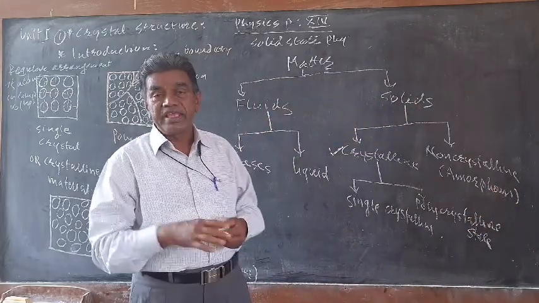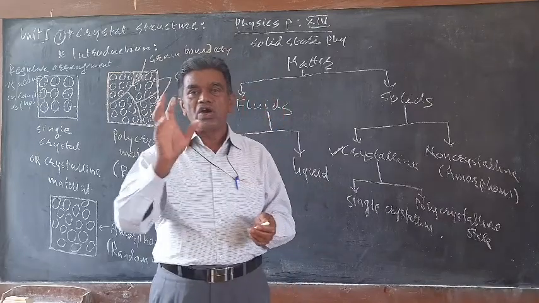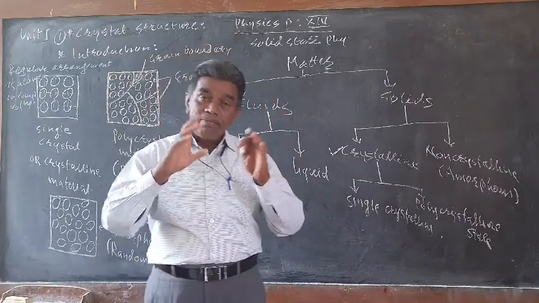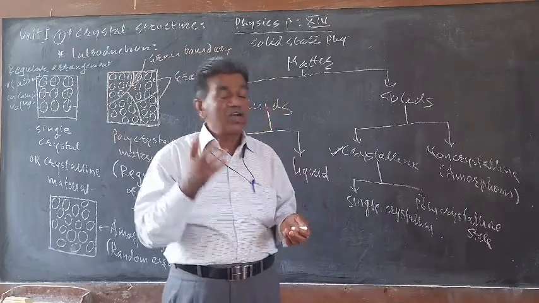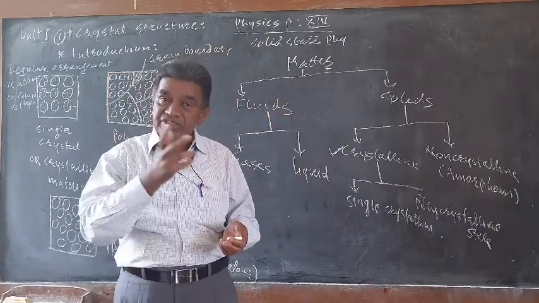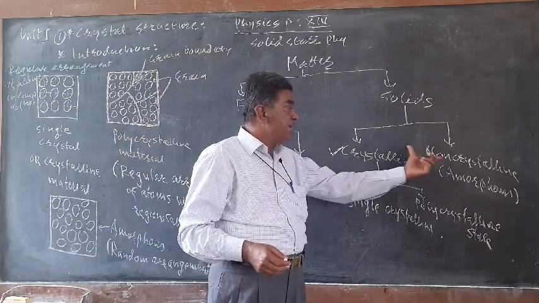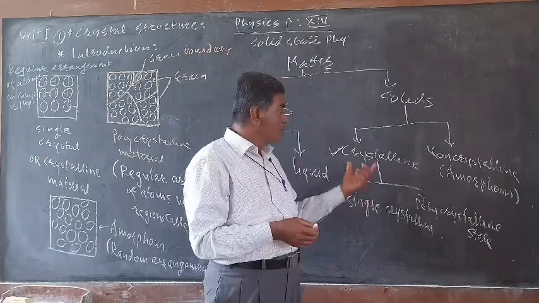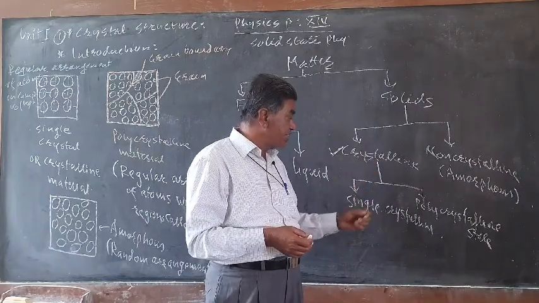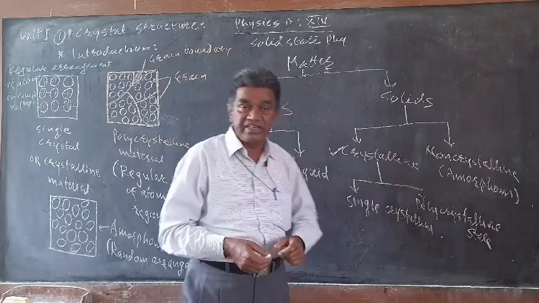Every solid is composed of atoms or ions or molecules. Depending on the arrangement of the ions, atoms or molecules, whether it is regular or irregular, the crystalline and non-crystalline states can be classified. In crystalline solids there are two types, single crystal and polycrystalline crystal.